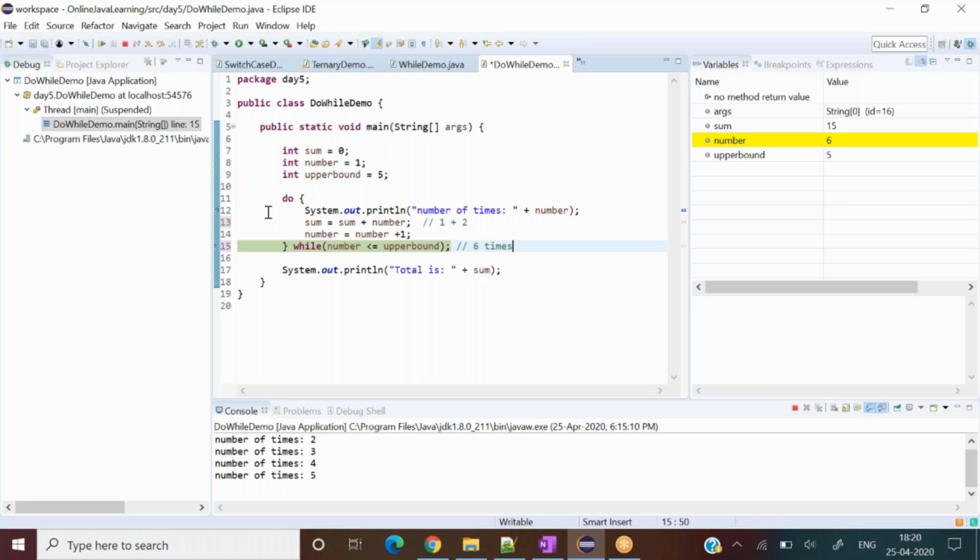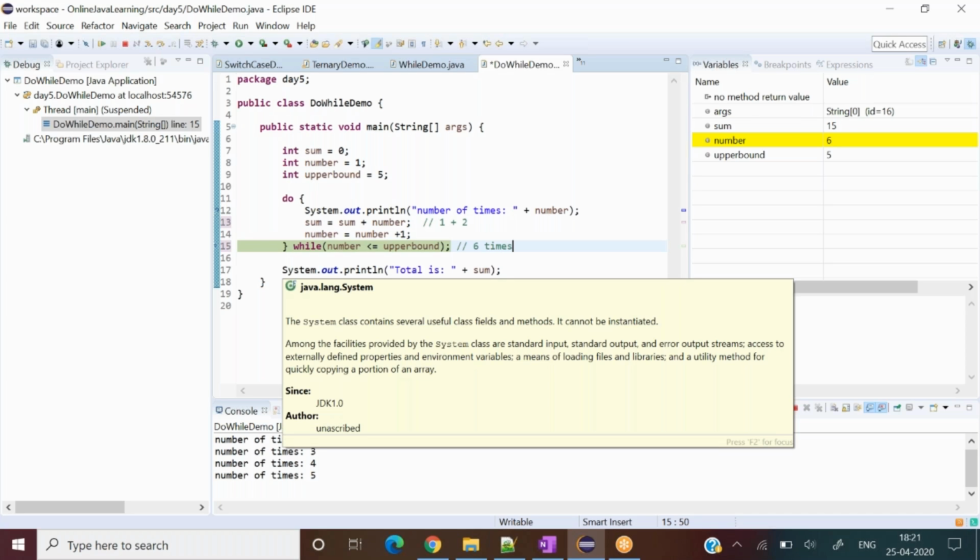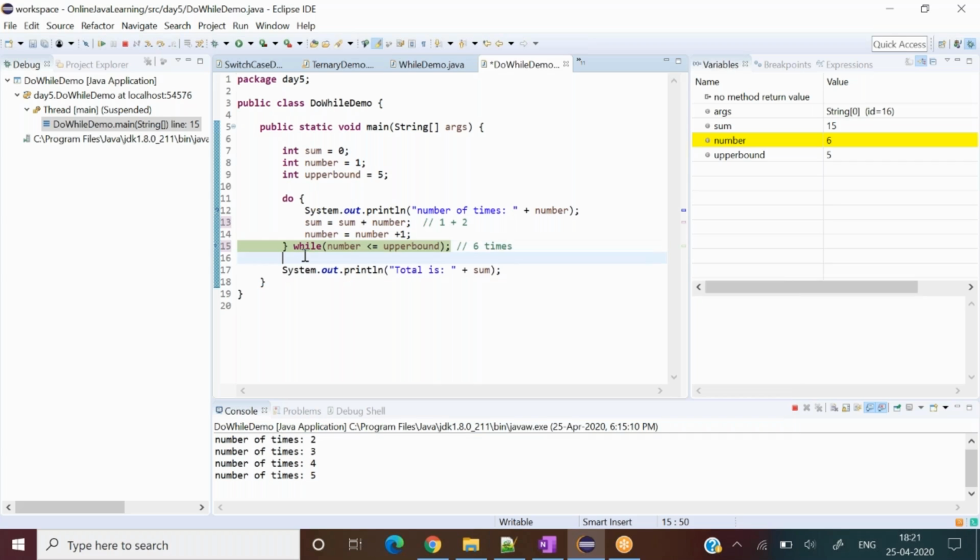So conditions, however, we are checking after the body, but the condition becomes false, so it will not go into the body again, because the body part comes before the condition. So it is not like that we say, okay, please execute the body one more time. The body will not execute n plus one times. Whatsoever is expected at that particular time only will be executed for us.